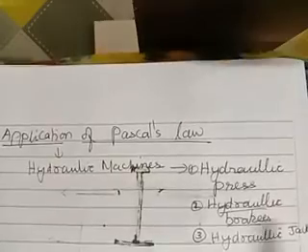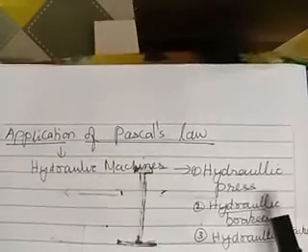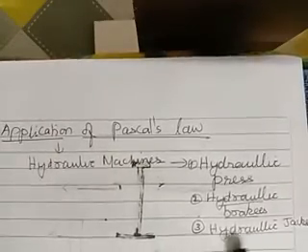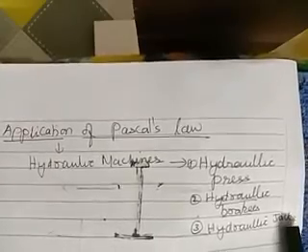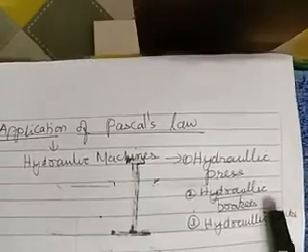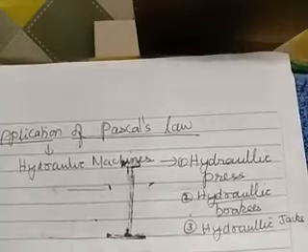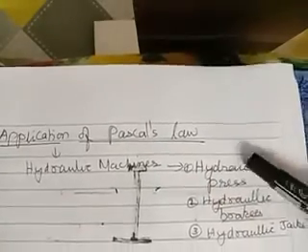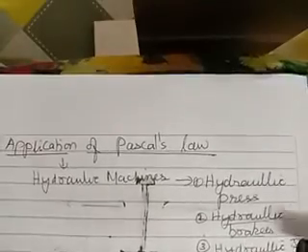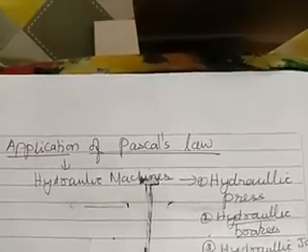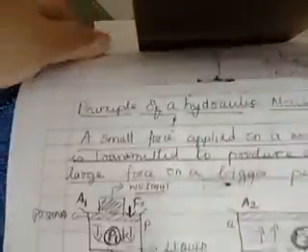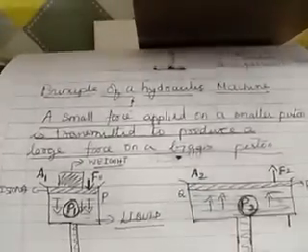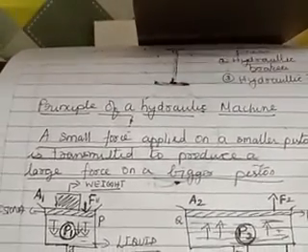Then hydraulic brakes are used in cars. In a car, you will have hydraulic brakes. Again, hydraulic jacks, you would have heard about jacks. Hydraulic jacks are used to lift heavy loads or heavy vehicles. So I am giving only a vague or surface idea about all these three machines. If you are interested, you can see the textbook and learn more. Now let us come to the principle of hydraulic machine. Very interesting, children. This is really very interesting.